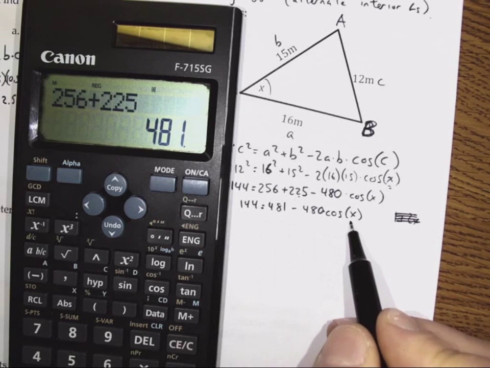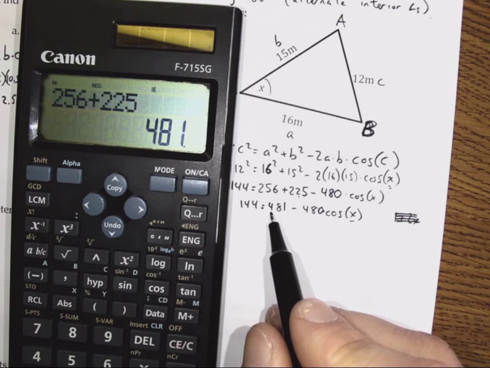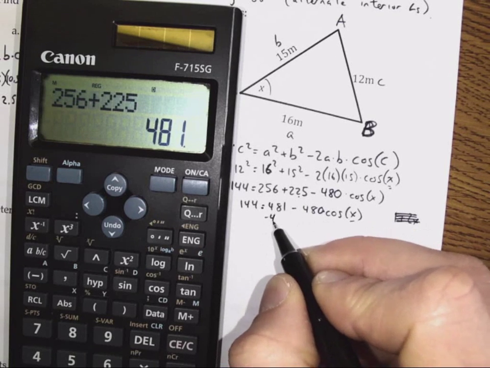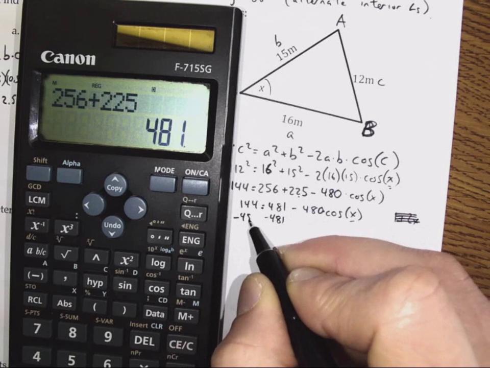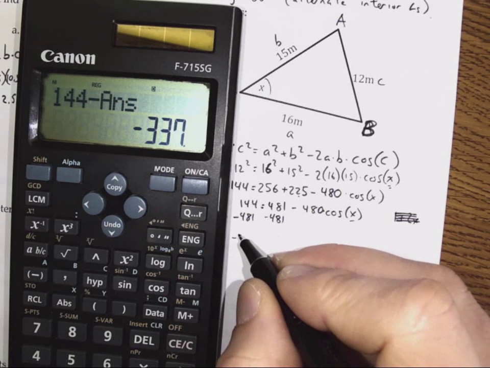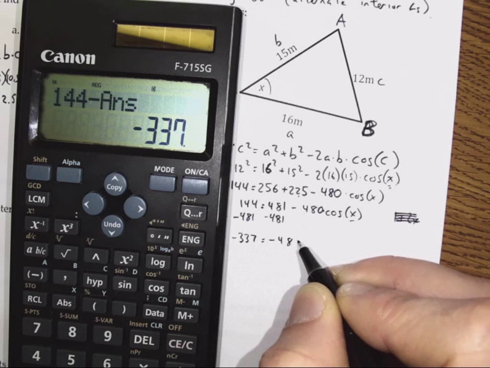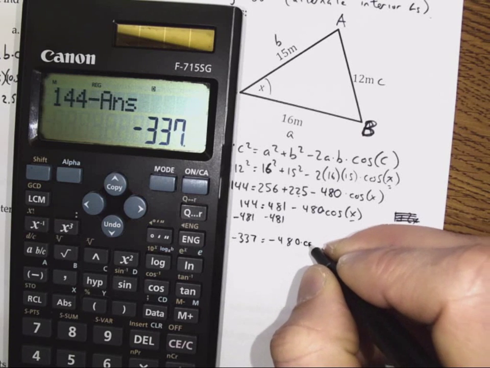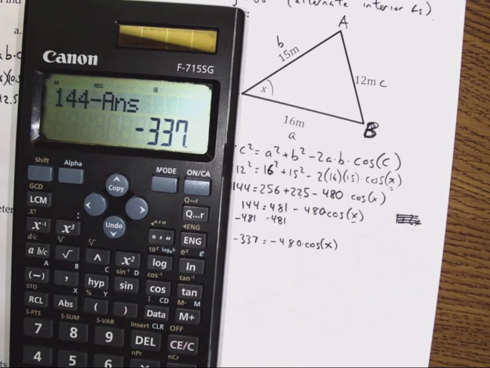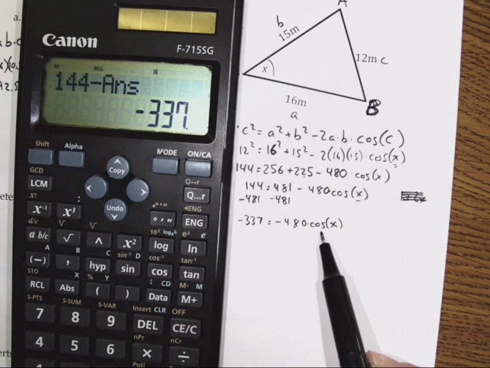So, okay, we got to isolate x. We're going to start with the thing furthest away, which is this 481. So we're going to take away that 481 from both sides of the equation. And I get negative 337. That's equal to negative 480 times the cosine of x. All right, now I'm going to isolate.